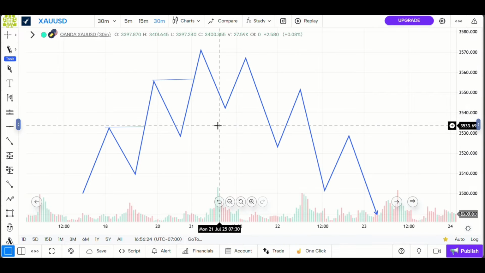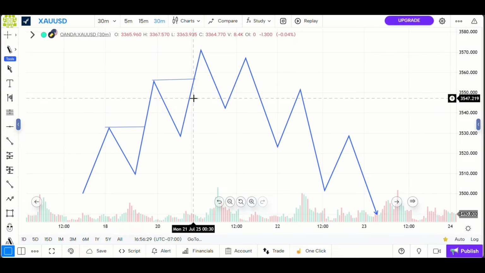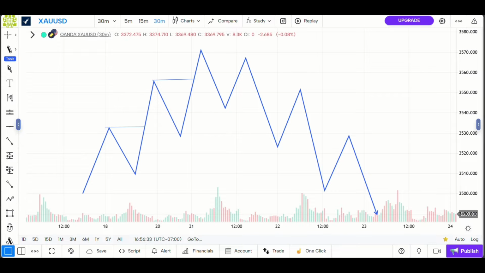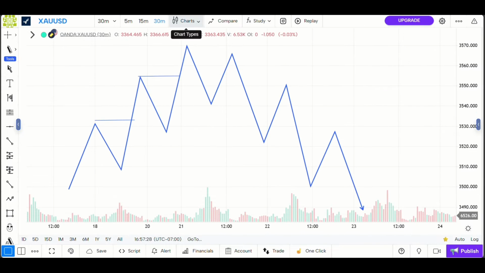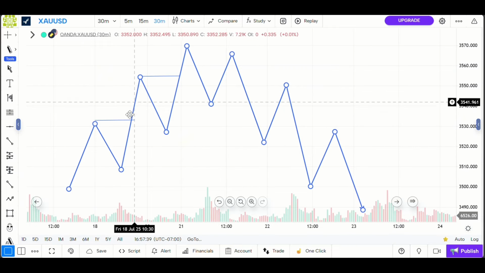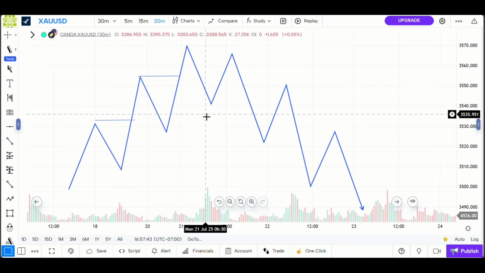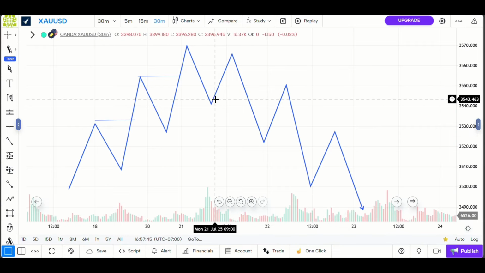So let me talk about change of character right here. As per the explanation said earlier, the change of character occurs when the market breaks a low in an uptrend and breaks a high in a downtrend. You can clearly see that we're creating highs and highs, and we're breaking highs to create another higher high. But you can clearly see right here the market broke this low right here.